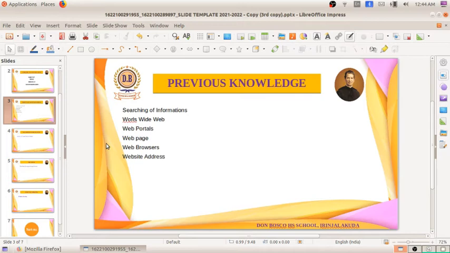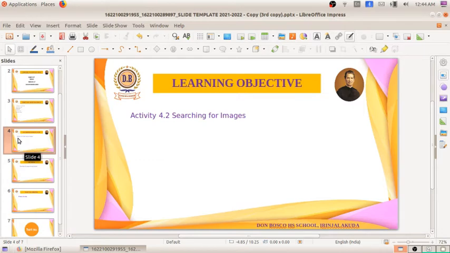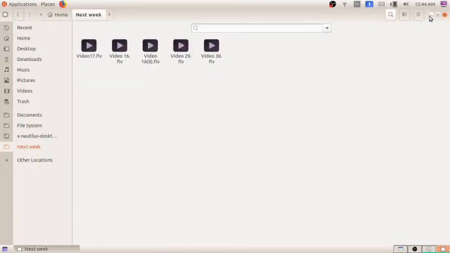So by using all these things, we are going to do one more activity, searching for images. In the last activity we did searching for information, but today we are going to do the activity of searching for images. In the same way, how can I do that activity?